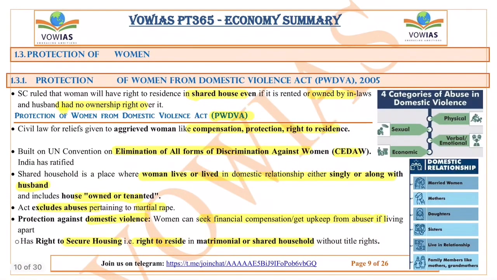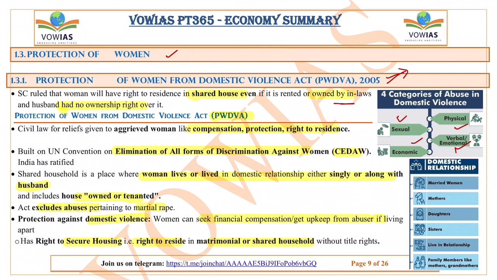The next topic is regarding the protection of women: the Protection of Women from Domestic Violence Act of 2005. This was in the news. The Supreme Court has ruled that women have the right to residence in a shared house, even if that house is rented or owned by the in-laws and the husband has no ownership right over it. This is mainly to ensure that violence against women reduces. Normally, there are 4 kinds of domestic violence against women: sexual, economic, physical, and verbal or emotional violence. To reduce these kinds of violence, the government has brought this law, called the Protection of Women from Domestic Violence Act.